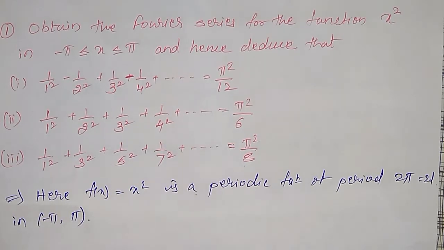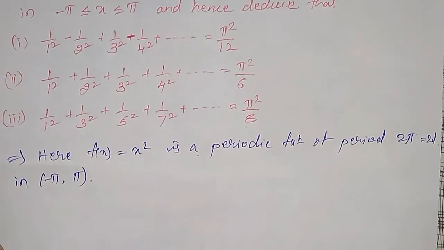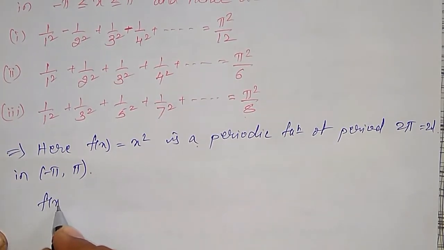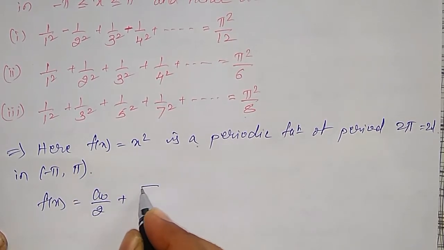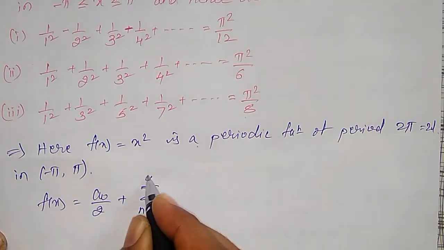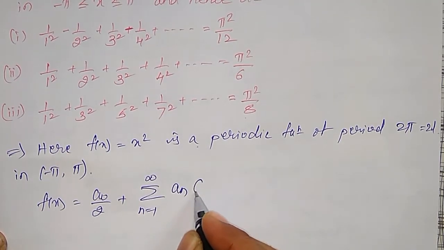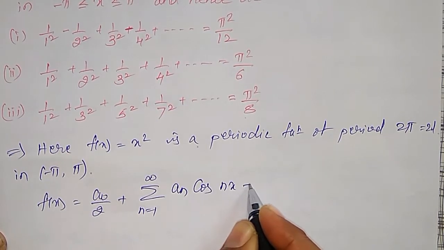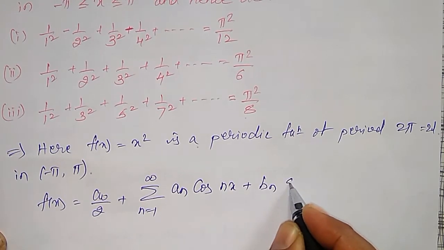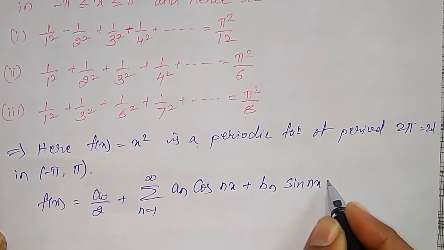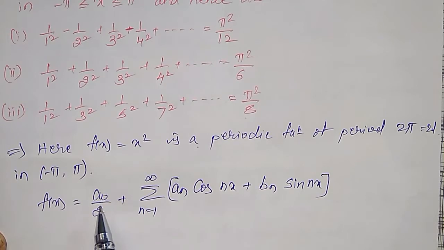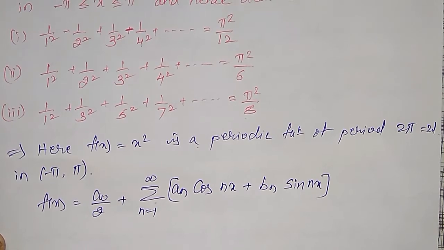Okay, our Fourier series is given by f(x) = a0/2 + summation n = 1 to infinity of (an cos nx + bn sin nx). Here a0, an and bn I have to evaluate. Let me find out a0 first.